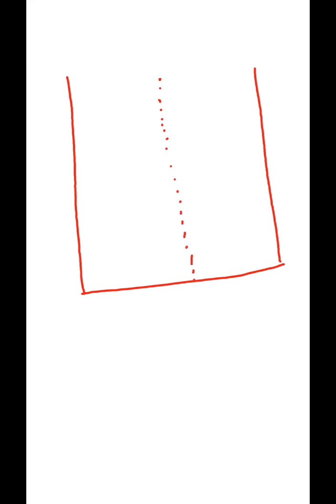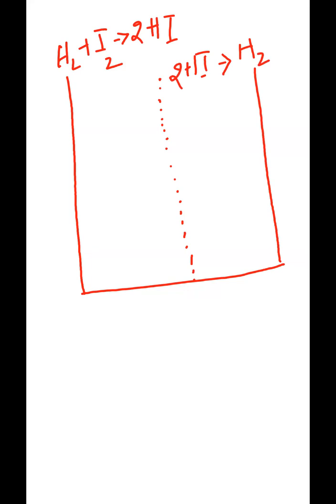For example, take the first reaction, H2 plus I2 gives 2HI. This is the forward reaction happening there. On this side is the backward reaction, where 2HI decomposes to give H2 plus I2. That means when the forward reaction is happening, which concentration is increasing, the reactant concentration or the product concentration?